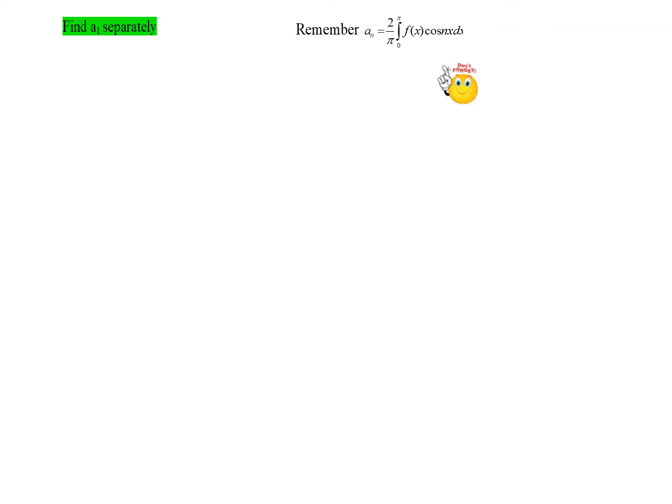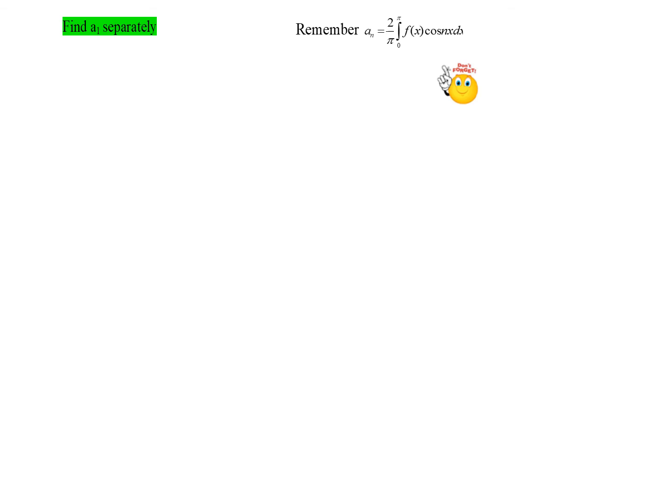If you remember, the formula for a_n was (2/pi) integral from 0 to pi of f(x) cos nx dx. So what is going to be a_1? It is going to be f(x) cos 1x. Instead of cos nx, we now put n as 1. So we have x sin x into cos 1 into x, that is cos x dx.